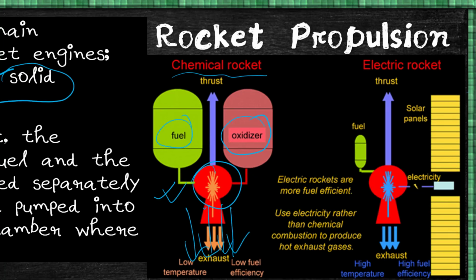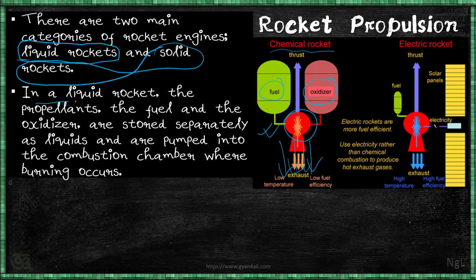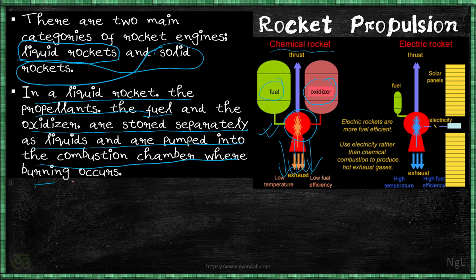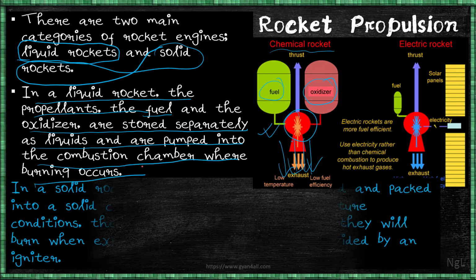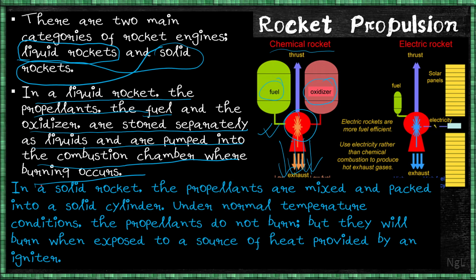Then, in a liquid rocket, the propellants, the fuel and the oxidizer, are stored separately as liquids and are pumped into the combustion chamber, where burning occurs. Now what happens in a solid rocket? In a solid rocket, the propellants are mixed and packed.